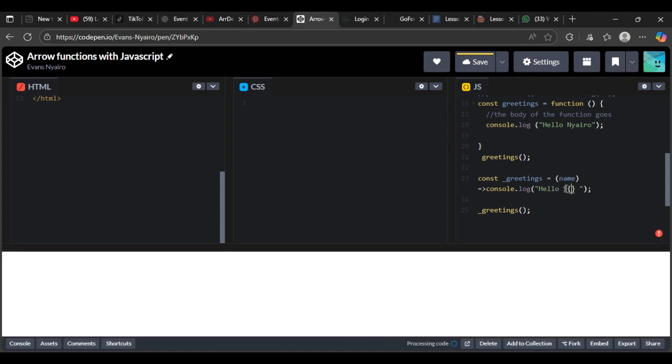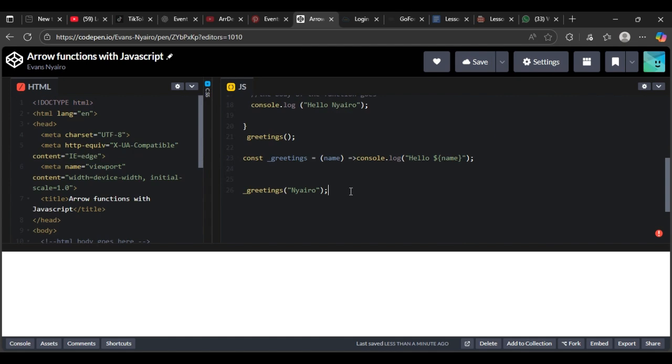We are going to say dollar sign hello, what? Hello name. So the name, greetings, what is the name of this person? Let's say Nyairo. So we are going to save it. In this scenario we can add a new line to this. So we can copy and add this.